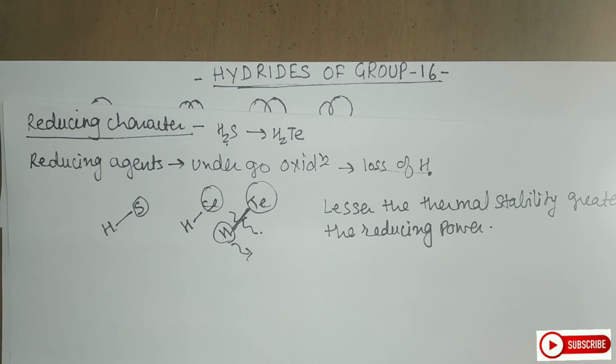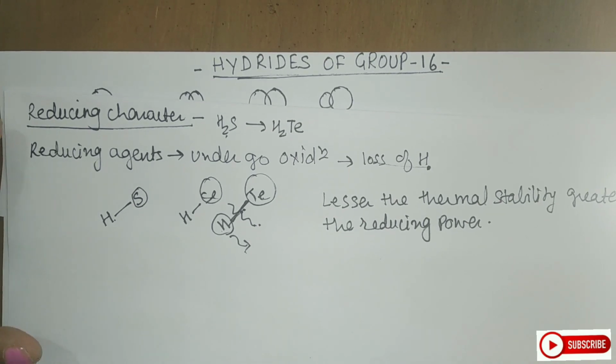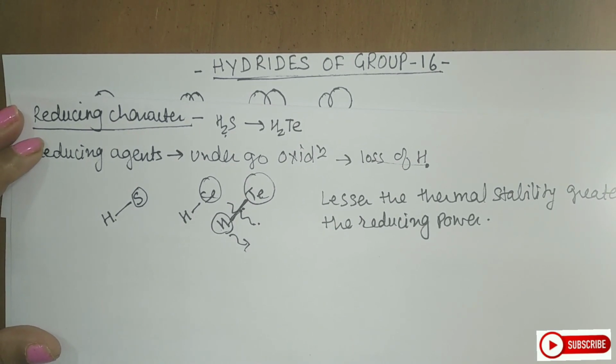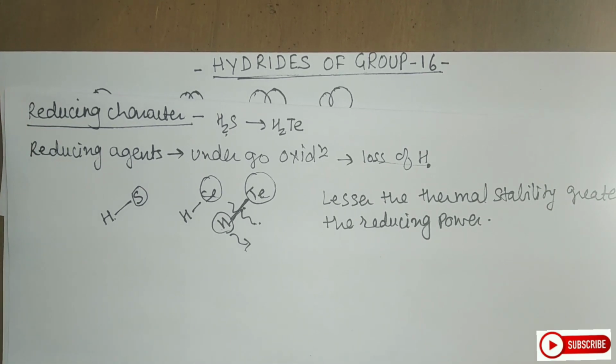Same we'll be discussing for the 17th group also. Students, I hope you like this concept of explaining and you have understood the meaning of thermal stability. Thermal stability is directly proportional to the bond dissociation energy, while thermal stability is inversely proportional to the reducing power. So this is all about the physical properties.